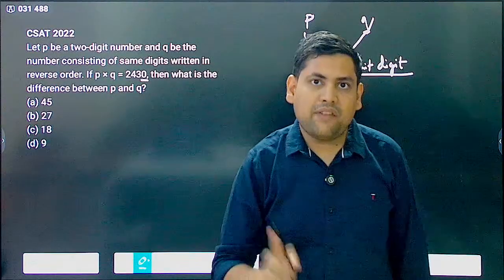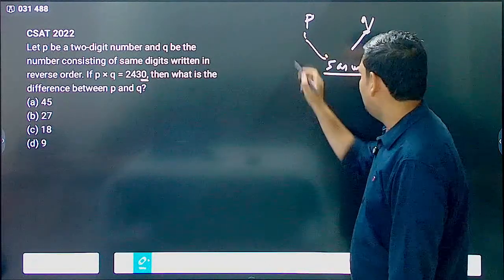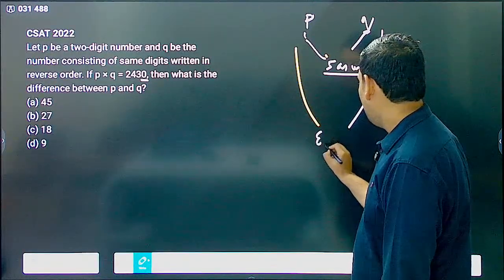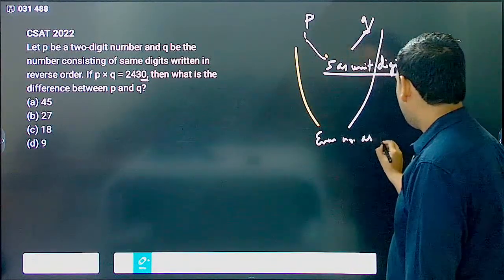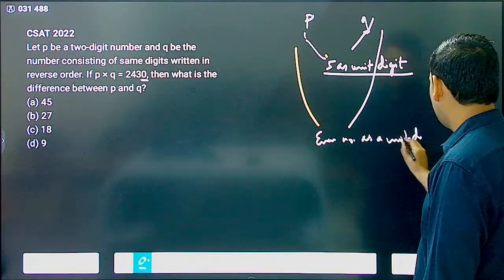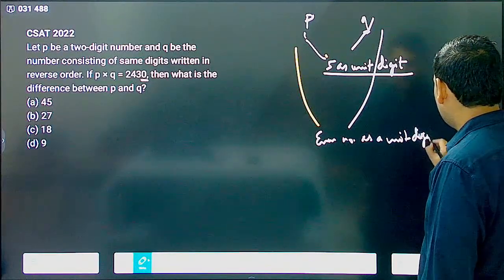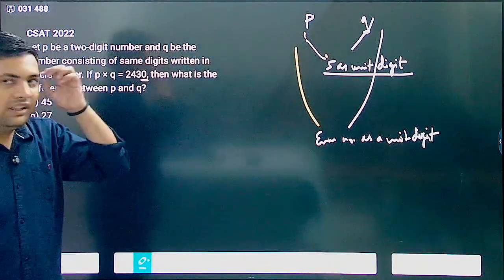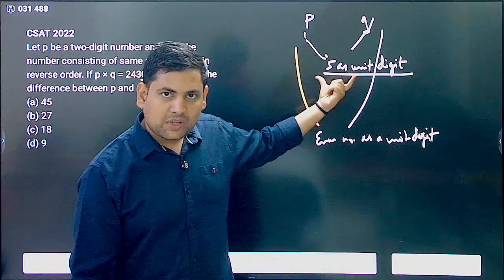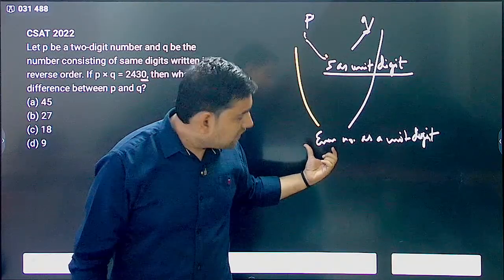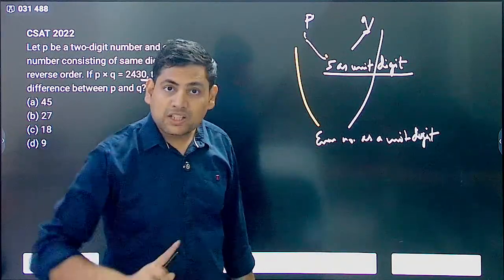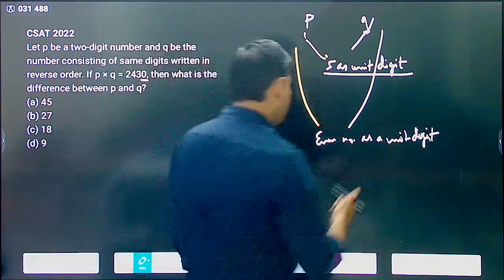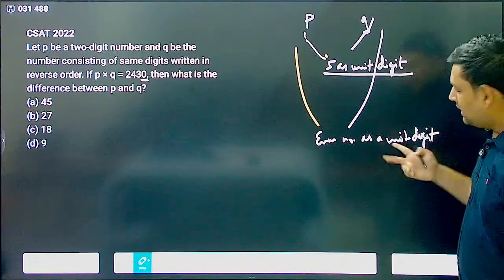One of them must have 5 as the unit digit and the other one must have an even number as the unit digit. This is the only possibility when you can get 0 at the end. 5 must be the unit digit of one number and an even number must be the unit digit of the other.